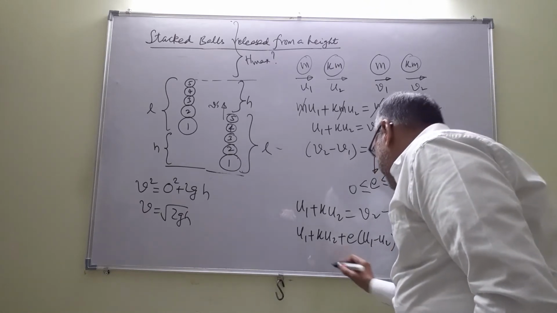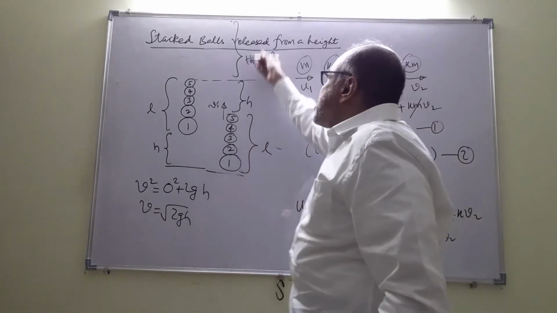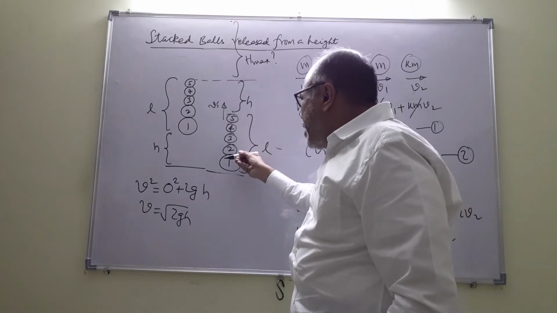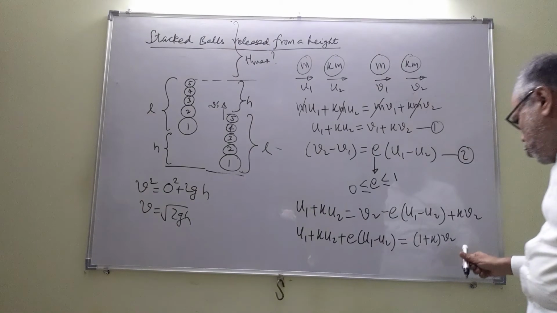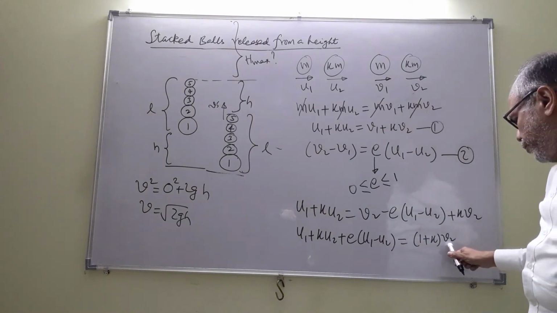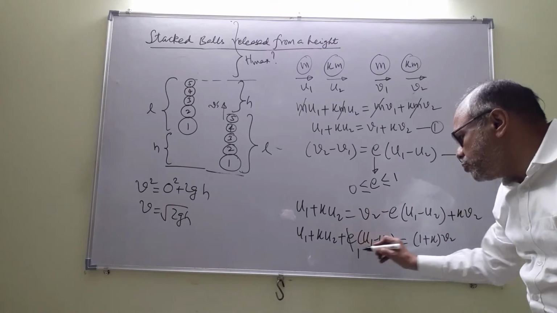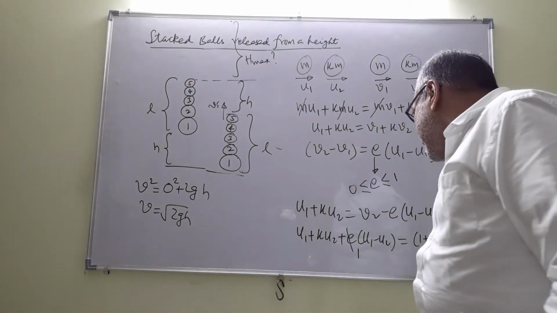So therefore now we want the maximum height. Since we want maximum height, all the maximum velocities must be generated in each collision. So if you want v2 to be maximum, E should be maximum. So E should be 1. That is, the collision should be elastic.